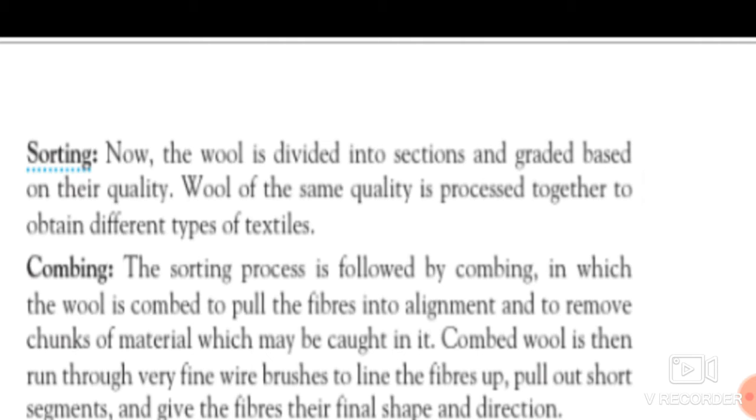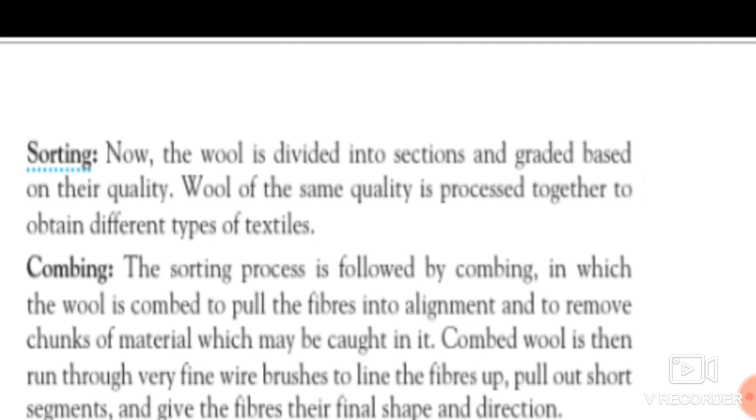It is divided according to grade and quality. The wool of the same quality is processed together to obtain different types of textiles.